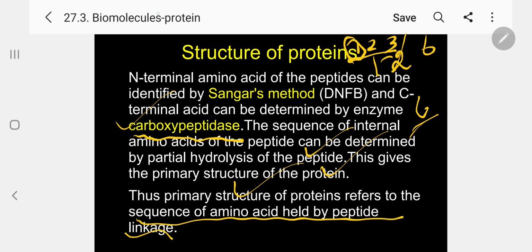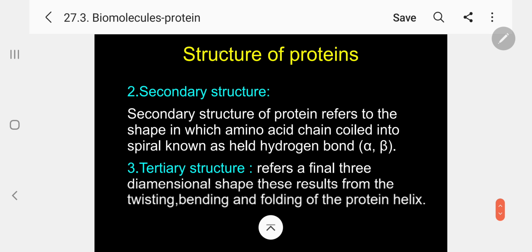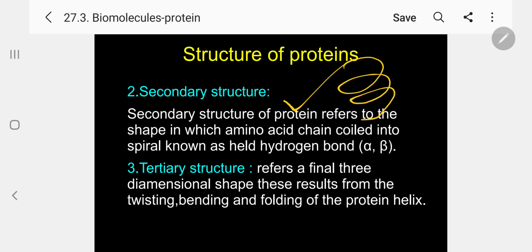That is primary structure. Coming to secondary. Secondary structure of protein refers to the shape in which the amino acid chain is coiled into a spiral. Kindly follow. Either left hand or right hand coiled spiral, as held by hydrogen bonds. That is the hydrogen of NH and this is the O of CO. They will form a hydrogen bond. So because of this, it will form the secondary structure.